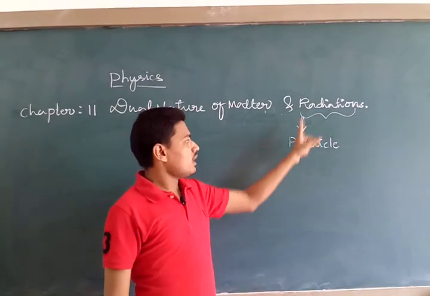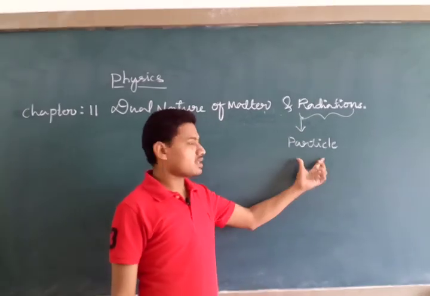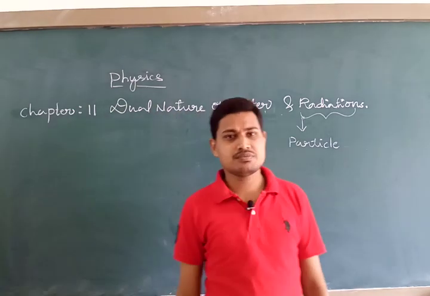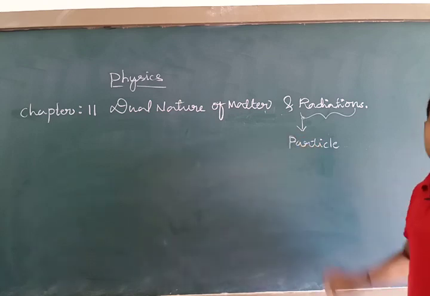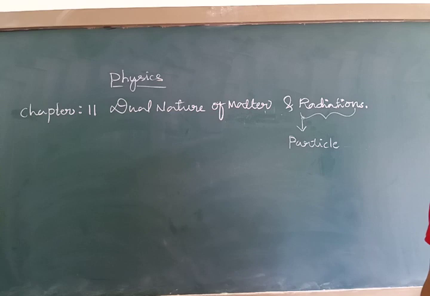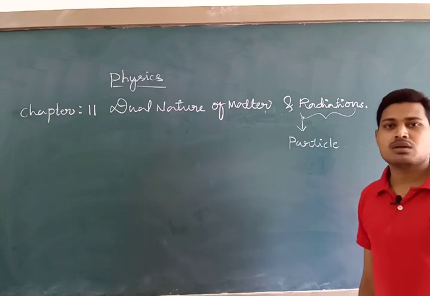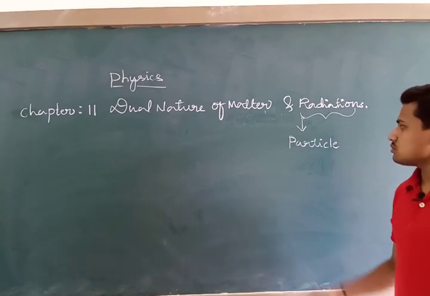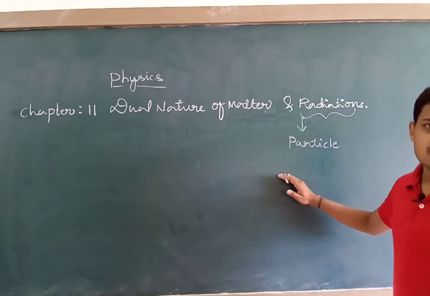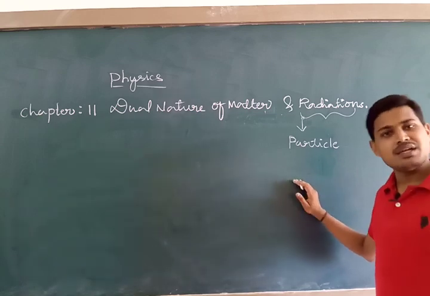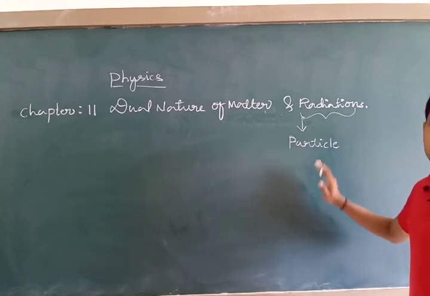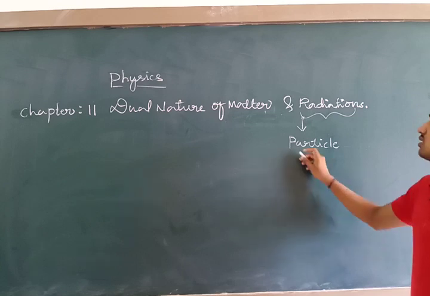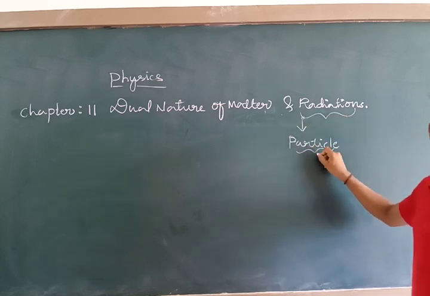Remember here, while saying radiation has a particle nature, the particle nature of light was proved by Newton. Newton proved the particle nature of light, and later, with the development of physics, many theories arose, and because of Albert Einstein, Max Planck and de Broglie, some new hypotheses came, and from all those hypotheses we conclude that radiation will behave as a particle.